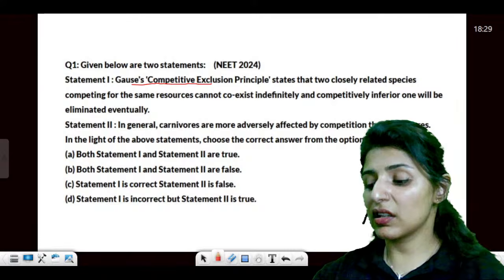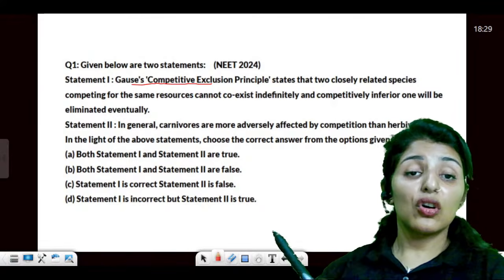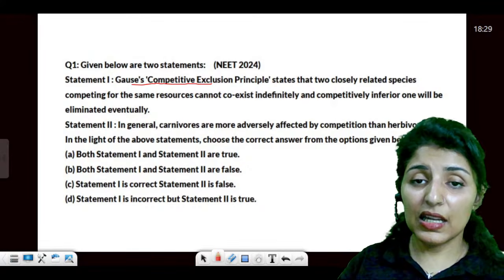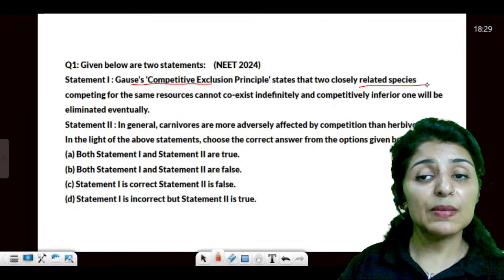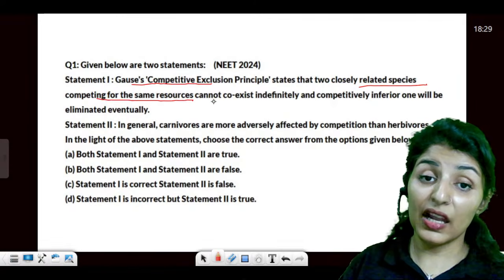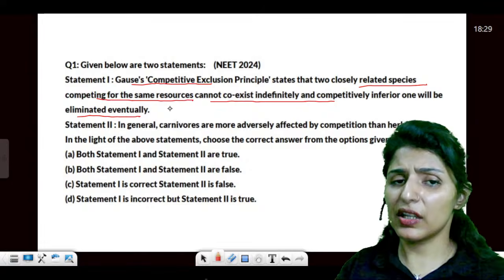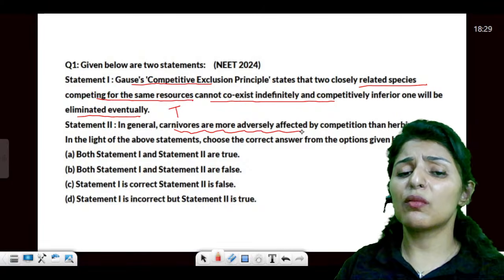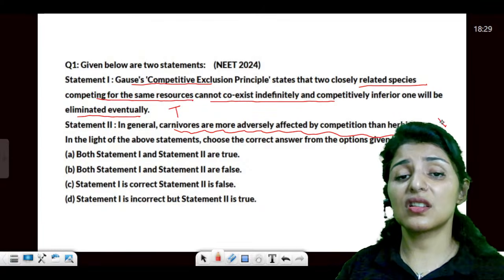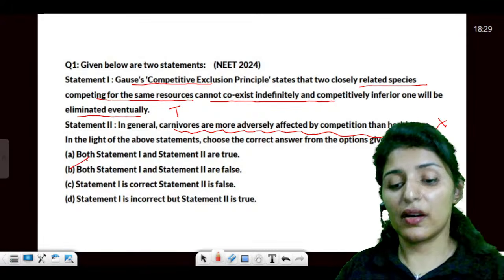Resource partitioning, yes or no? So Gause's competitive exclusion principle states that two closely related species competing for the same resource cannot coexist indefinitely, and the inferior one will be eliminated eventually. This is true. In general, carnivores are more adversely affected by competition. This is false. The answer will be true and false.